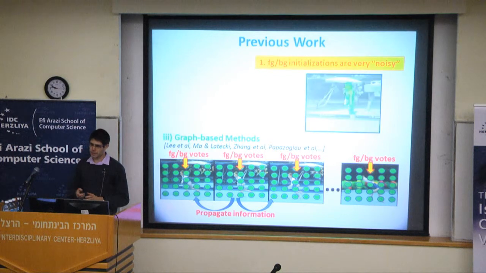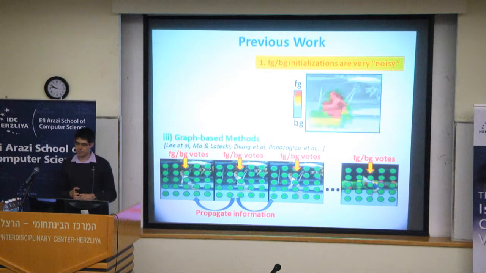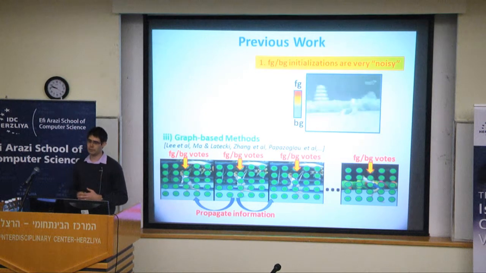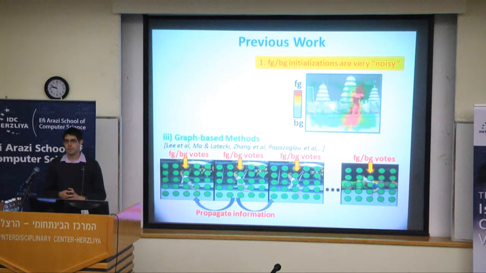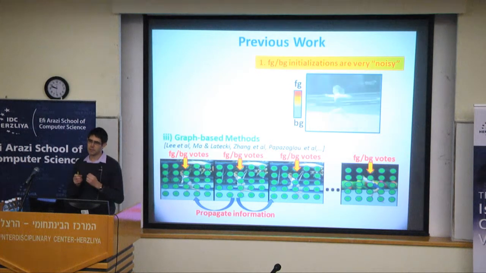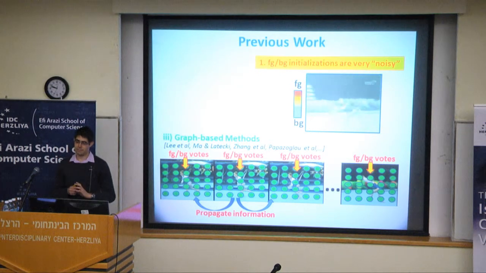For example, we can look at this video, and here's an example of such an initialization where red signifies high likelihood of being foreground and gray, high likelihood of being background. And you can see how noisy this initialization is. Now, that by itself may not have been such of a problem had optical flow been accurate enough.